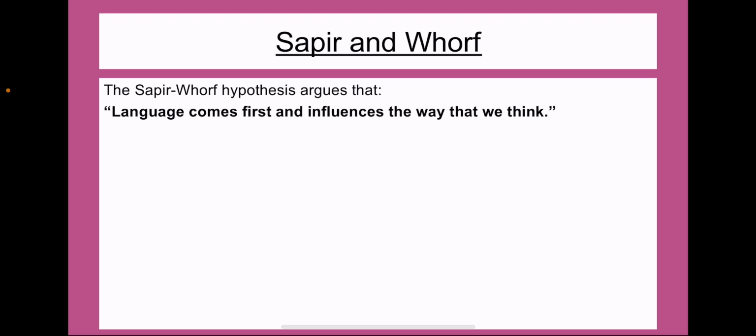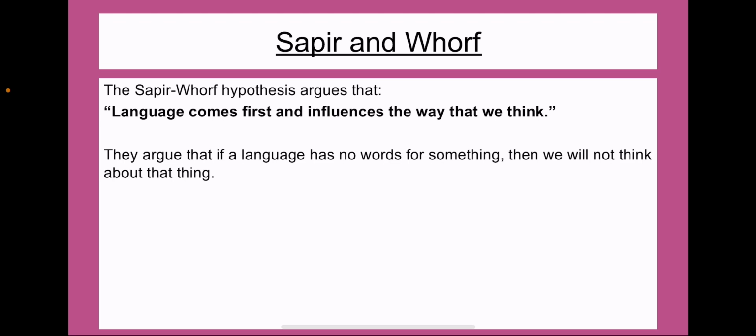Is language, the language you have and the language you use influences the way that you think and changes the thoughts that you have. So some ways that they kind of argue this and some examples. For example, they would say that if a language does not have a word for something, then we will not think about that thing. And I suppose that makes a lot of sense. If you don't have a word for something, if you don't talk about something in particular, then you never will actually think about that thing. So that kind of shows how the language and the words that you use influences what you think about.